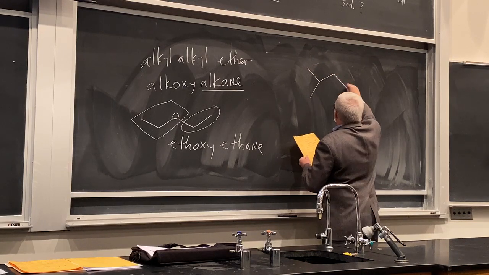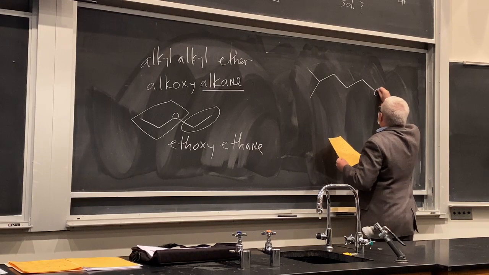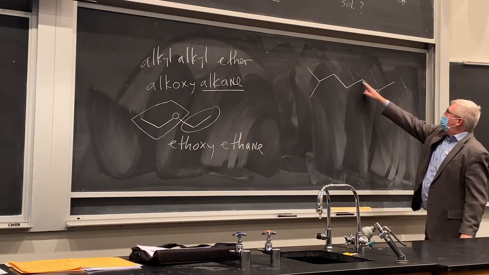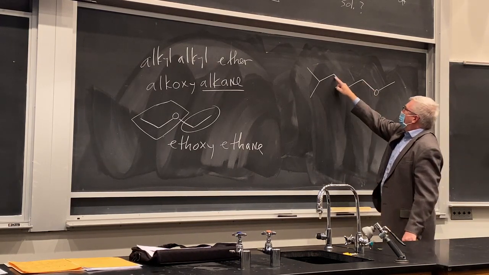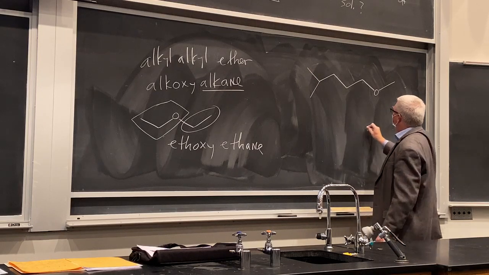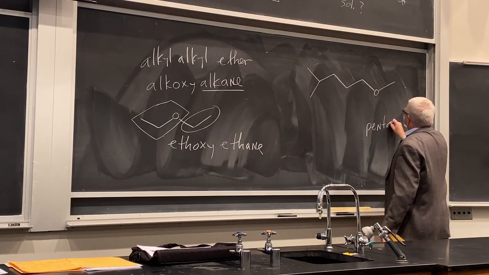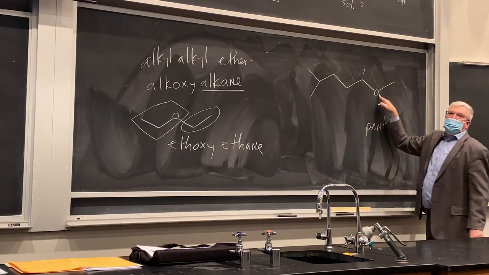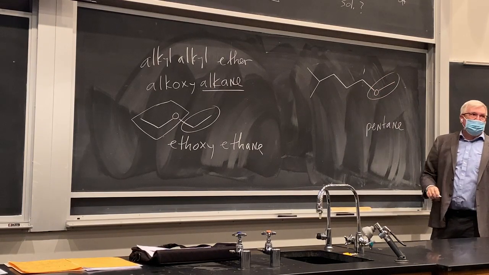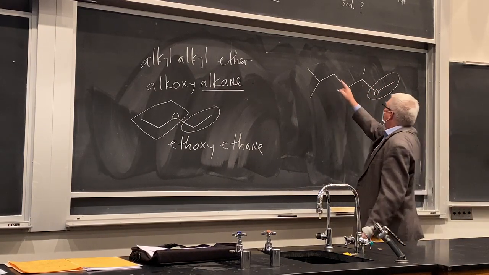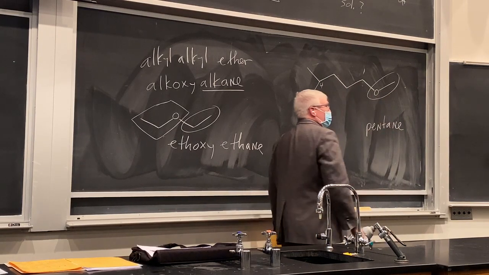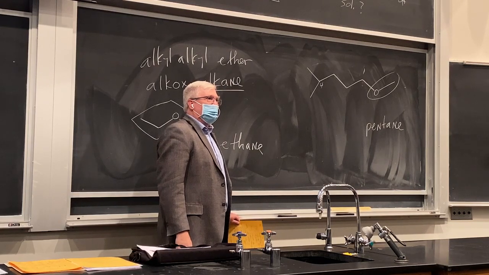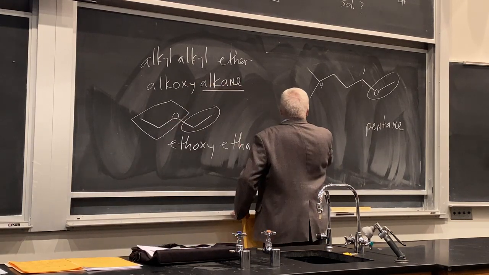So if you have something like this, how would you name something like that? So you have a long chain here. 1, 2, 3, 4, 5. So it is a pentane. And on the pentane, at the 1 position, we have a group here. What are we going to call that? Methoxy, right? And at the 4 position, we have a methyl. Okay? And then we alphabetize them. So which one comes first, methyl or methoxy? And I think it is methoxy, right?